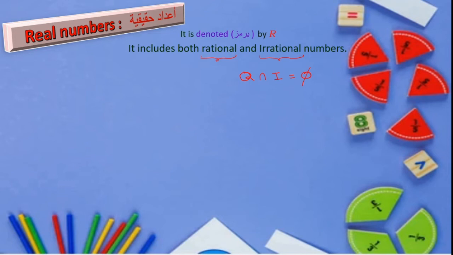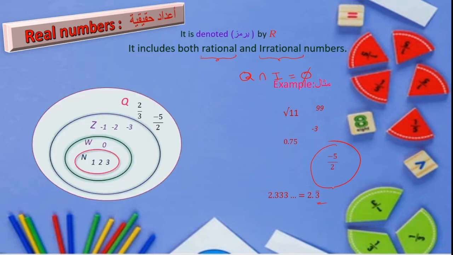So real numbers include both rational and irrational numbers. Examples: all positive numbers, like 99, negative numbers like minus 3, non-perfect roots, decimal forms, negative numbers in a fraction, in a ratio, or in decimal form, and numbers which repeat. All these are examples of real numbers.